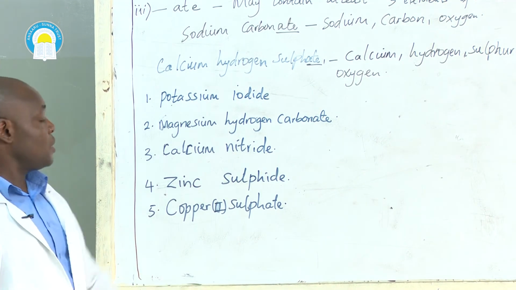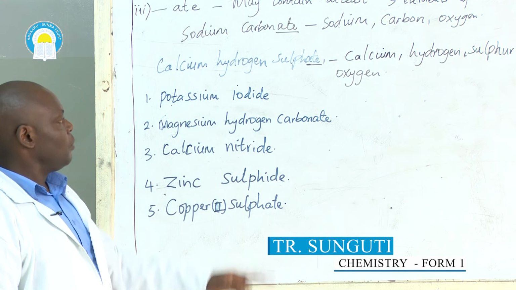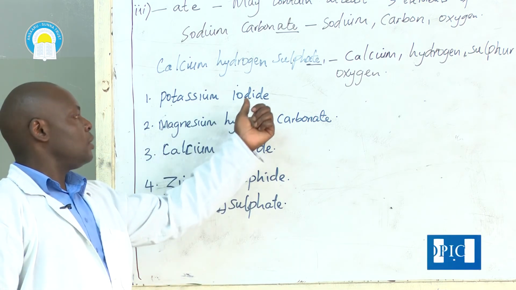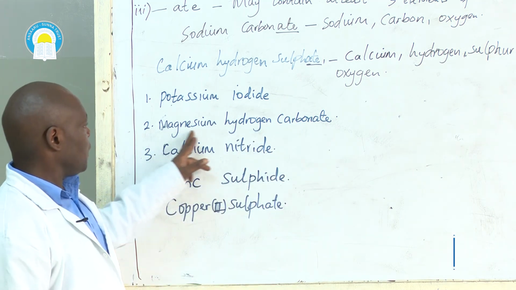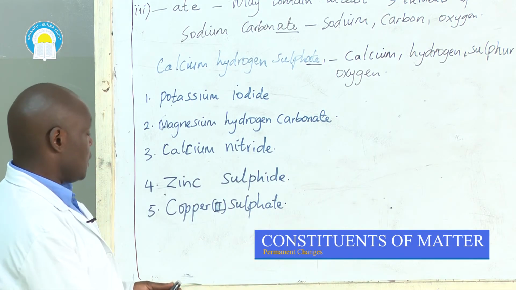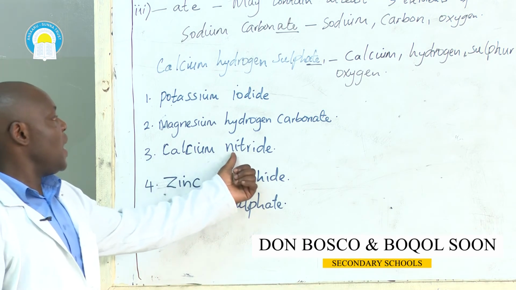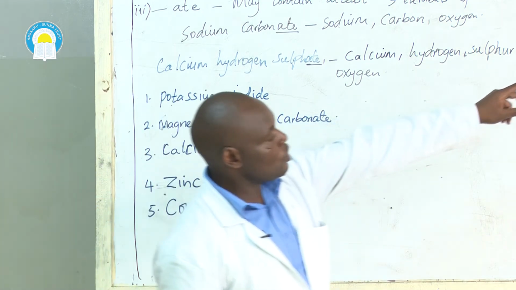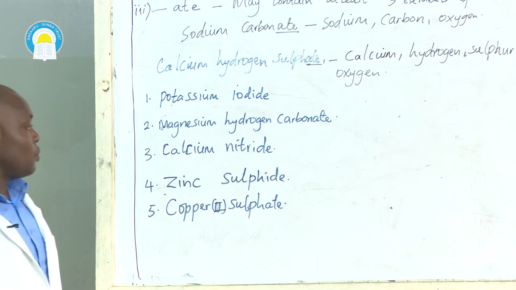The elements that are present in potassium iodide are, because the name ends in IDE, and we have potassium here, so it will be potassium and iodine. Iodide is iodine. Magnesium hydrogen carbonate, we shall have magnesium, hydrogen, carbon, and oxygen, because this name ends in ATE. Calcium nitride is calcium and nitrogen, because the name ends in IDE. We said IDE consists of only 2 elements apart from hydroxide. This is not a hydroxide.